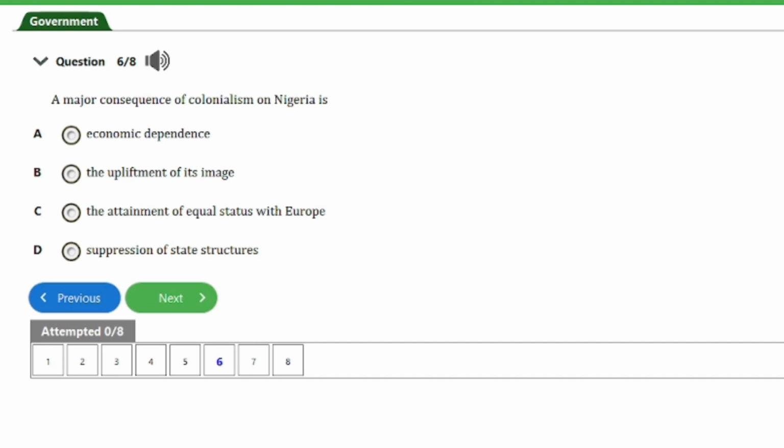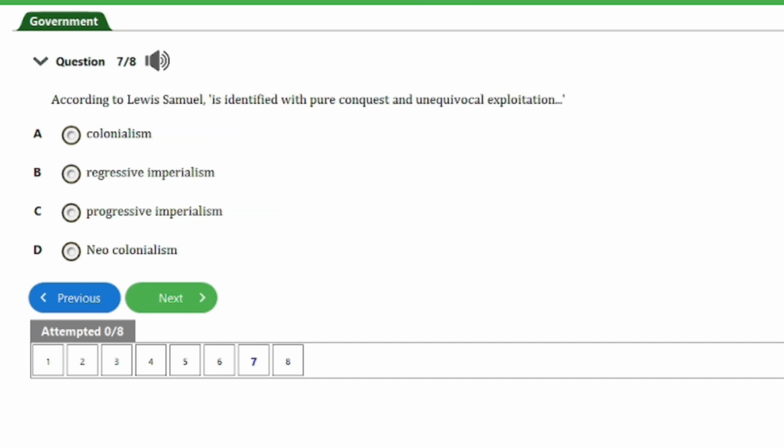We have here question number 6. A major consequence of colonialism in Nigeria is A. Economic dependence, B. The upliftment of its image, C. The attainment of equal status with Europe, D. Suppression of state structures. The answer to this question is option A here, that's economic dependence. And that's it for this question. Let's head on to the next one, guys.